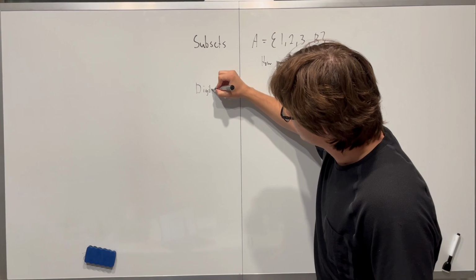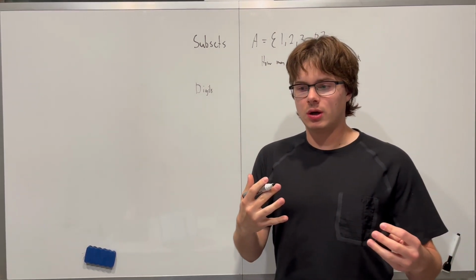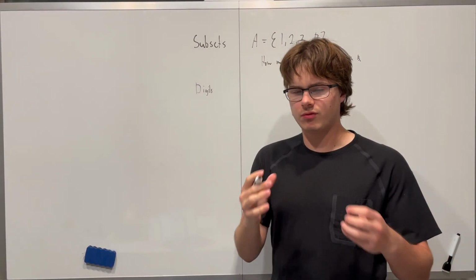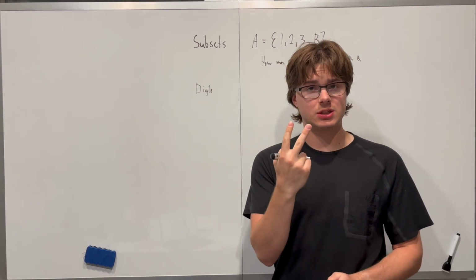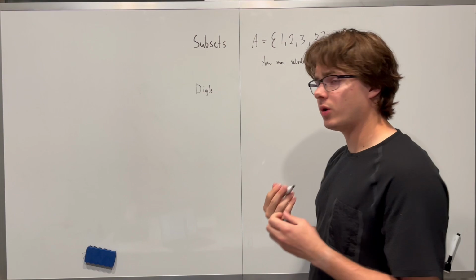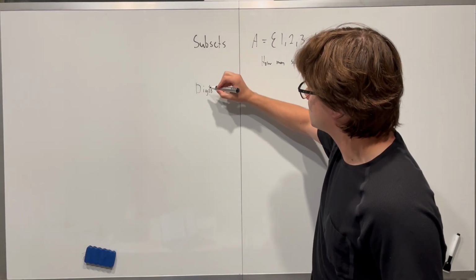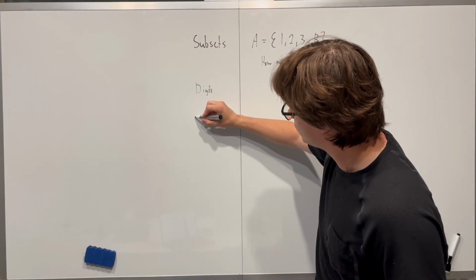digits. So this is when it's like, how many four-digit numbers are there that are even? How many four-digit numbers are there that have at least 2 twos? Questions like that. After doing subsets and digits, I'm probably going to do words.